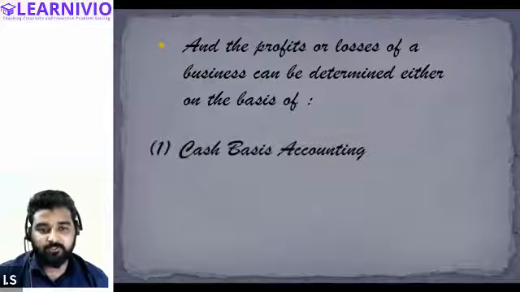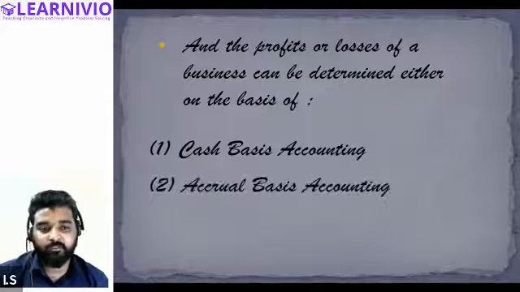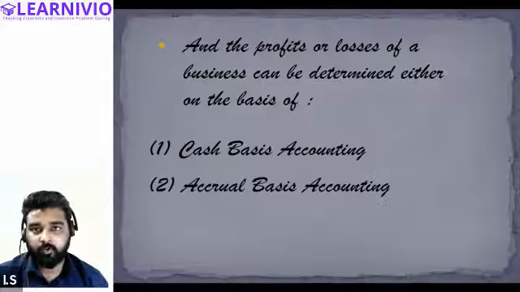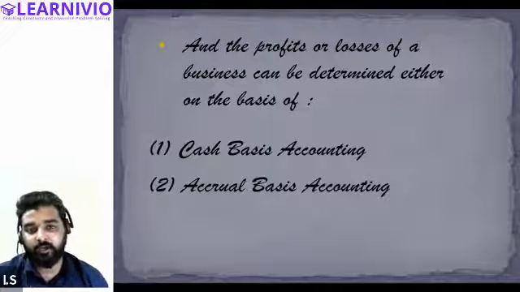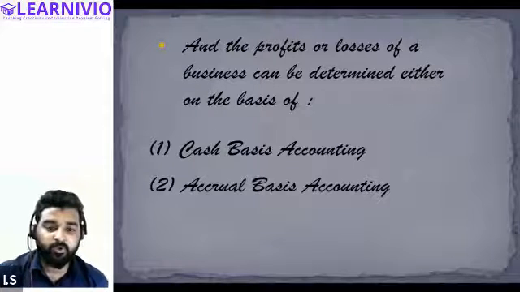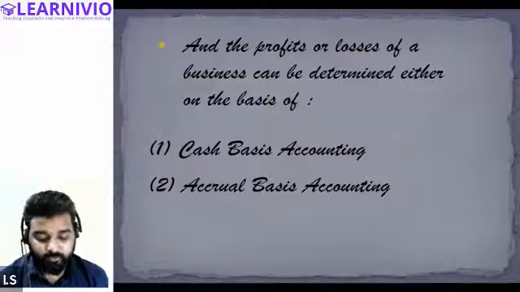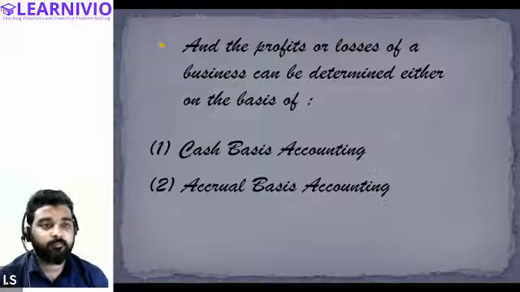One is called the cash basis accounting, and the other is called accrual basis accounting. Accounts can be maintained on the cash basis, or on the accrual basis. Is that okay? Yes, sir.